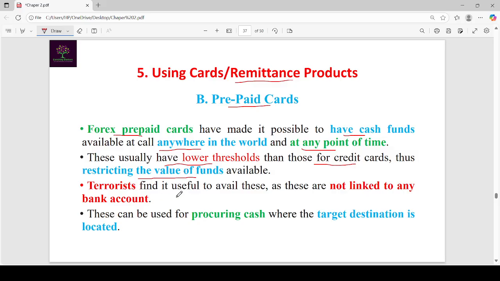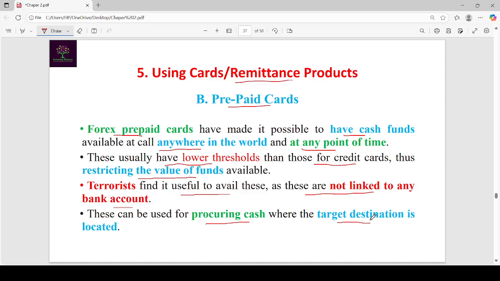So terrorists find it useful to avail these because these are not linked to any bank account. These can be used for procuring cash and used at a targeted destination. So these are the benefits of prepaid cards.